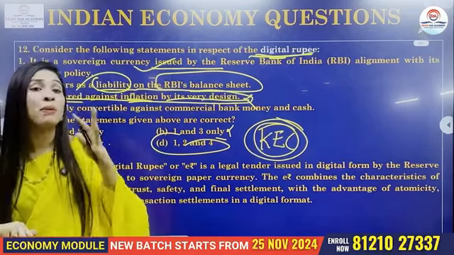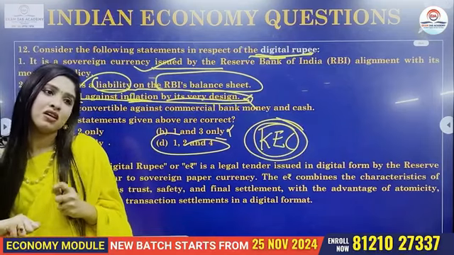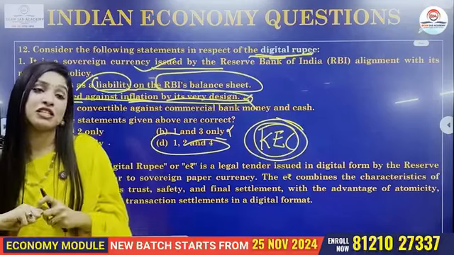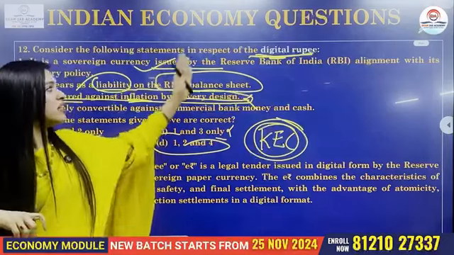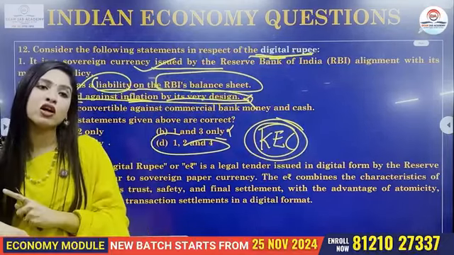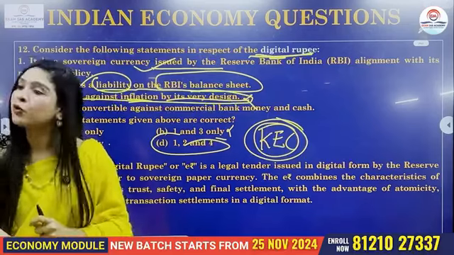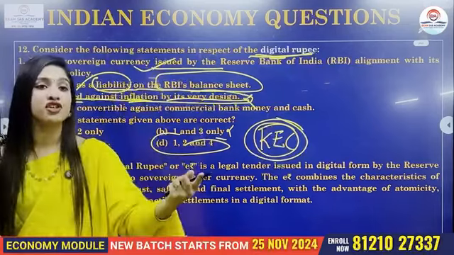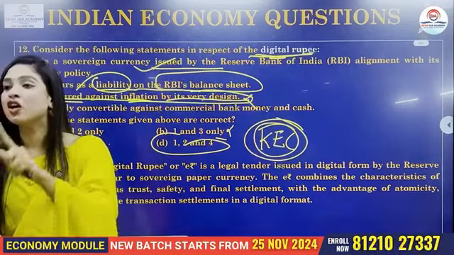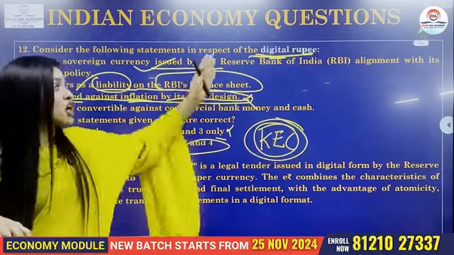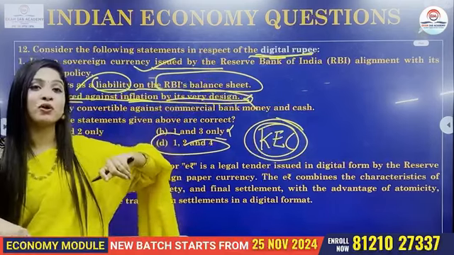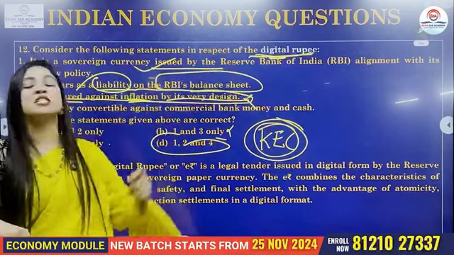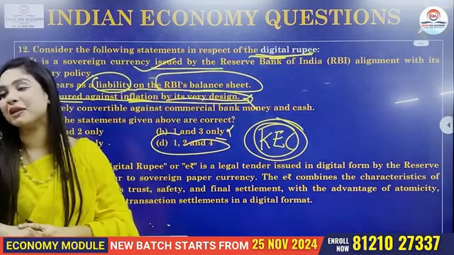It is a pilot project of our country's RBI, the Central Bank of India. Now, the reason why digital rupee was brought in is because of cryptocurrency, which is introduced using a technology called blockchain. Because of that particular hit list topic, this year this digital rupee question has been asked.